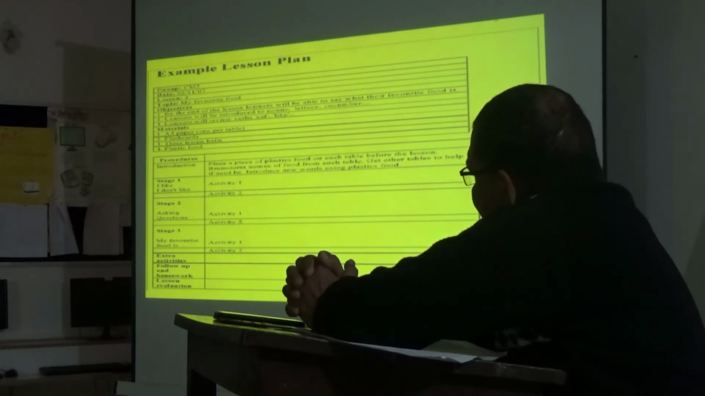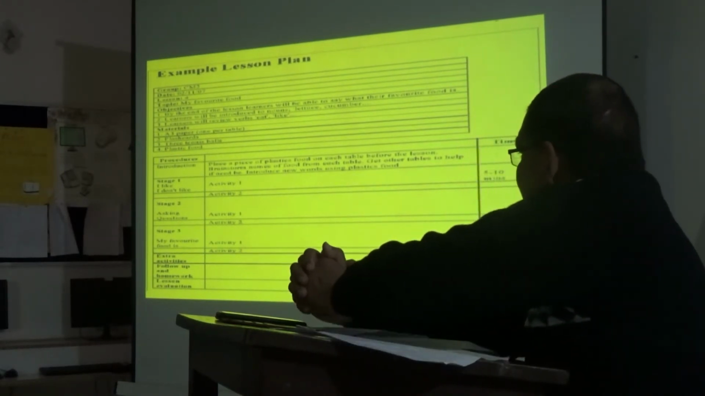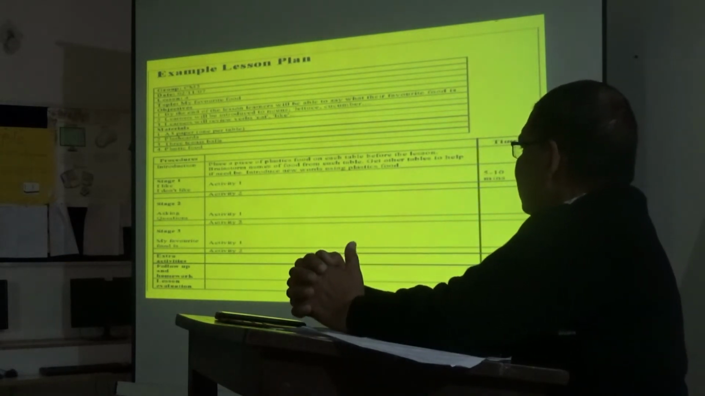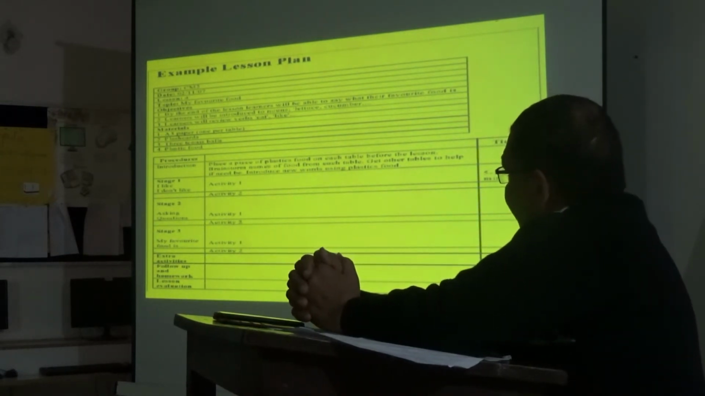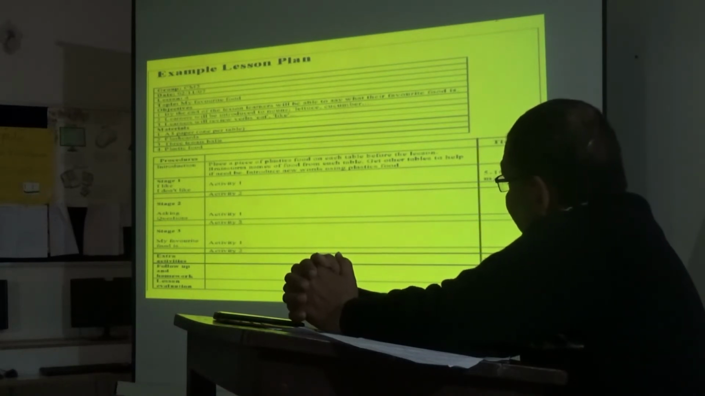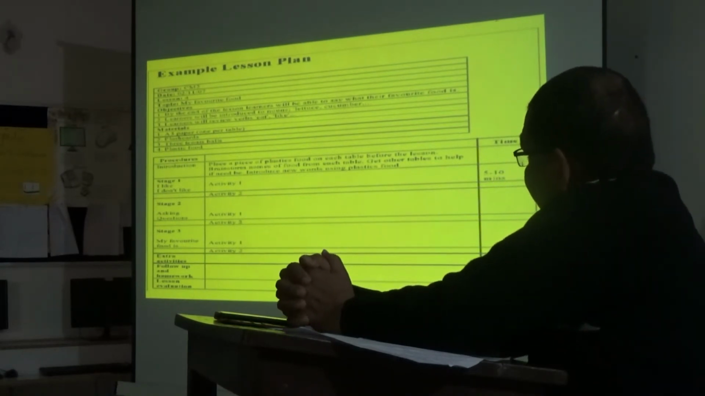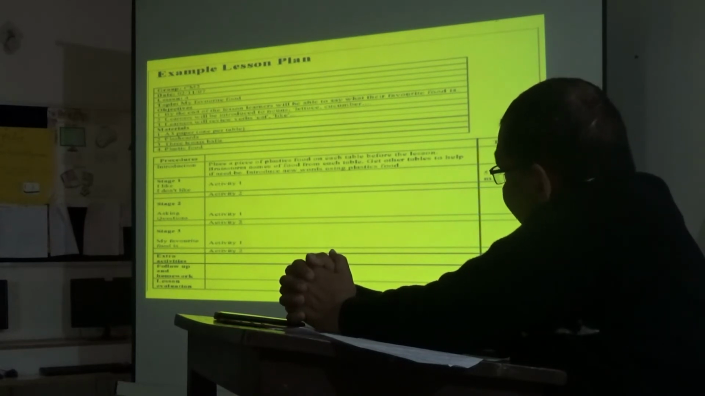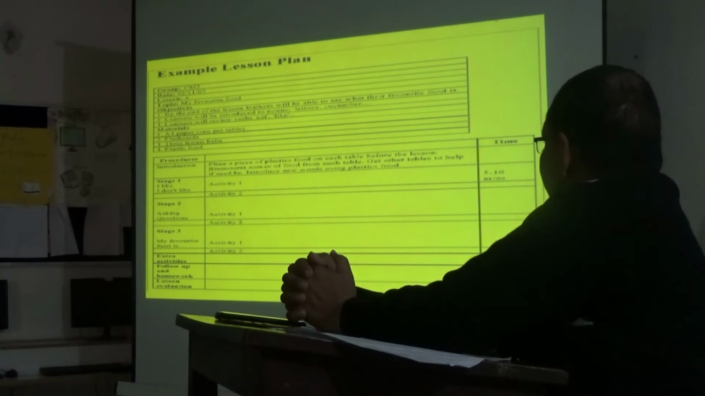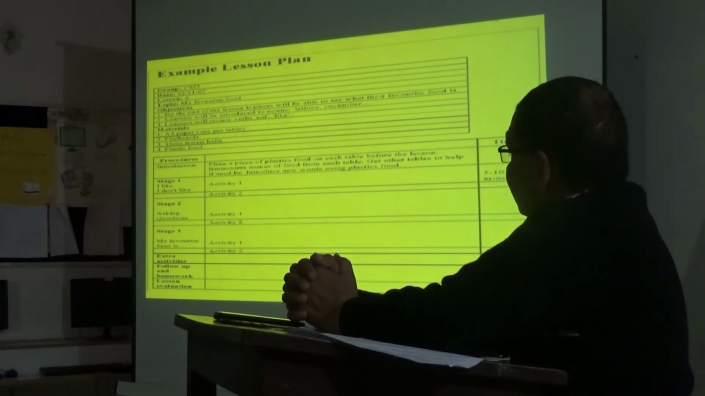In stage 3, my favorite food is. It should be asked from the students, what is your favorite food which you like most. Extra activities, that is activity number 2, follow up and homework and lesson evaluation. Next.